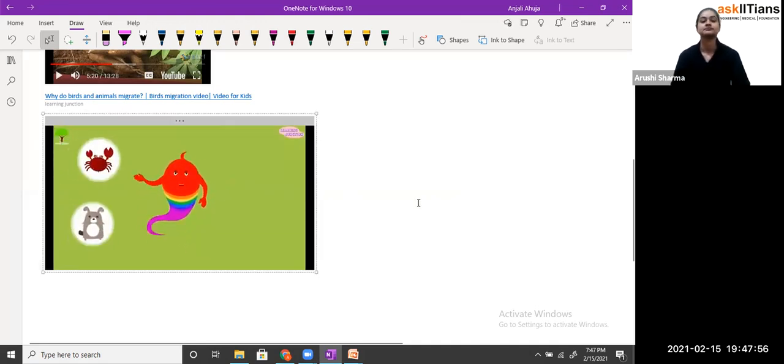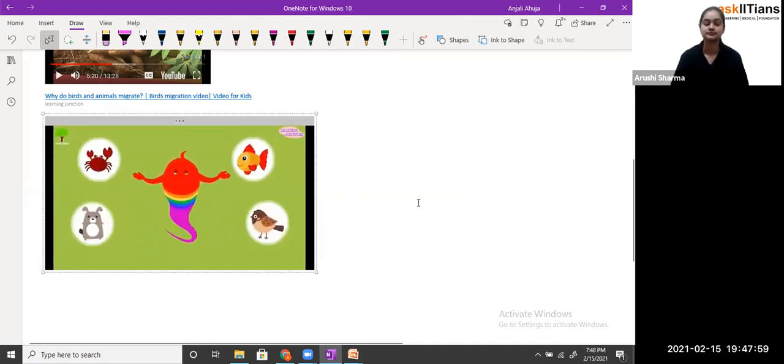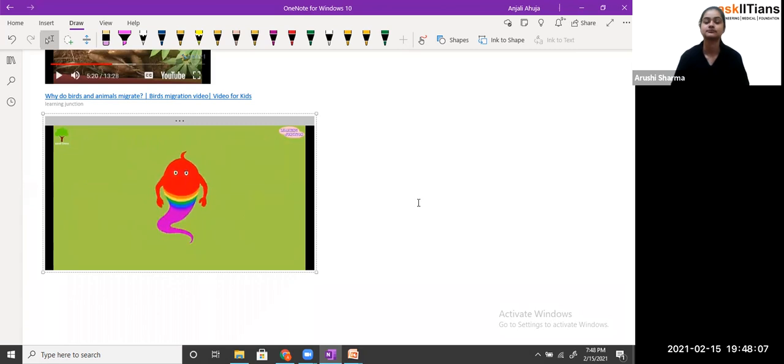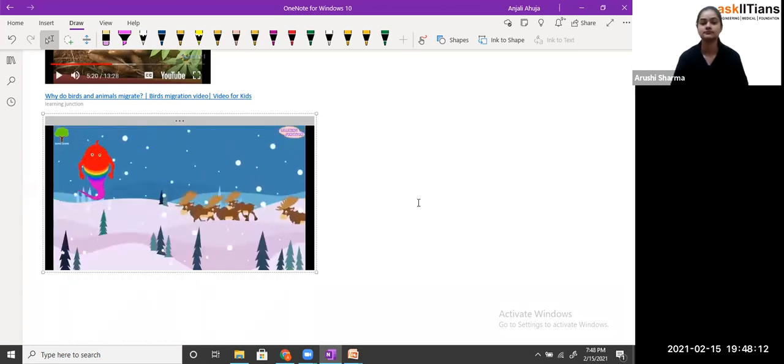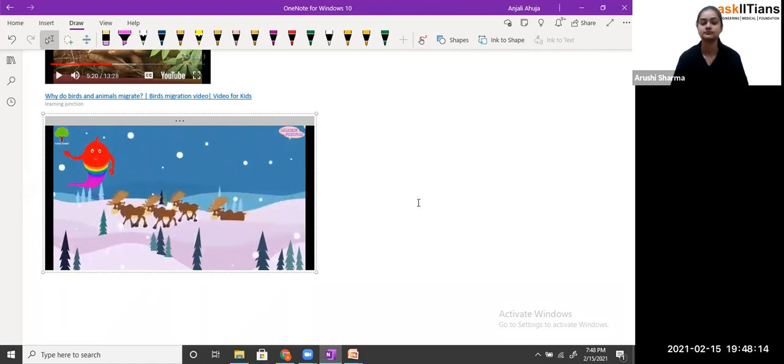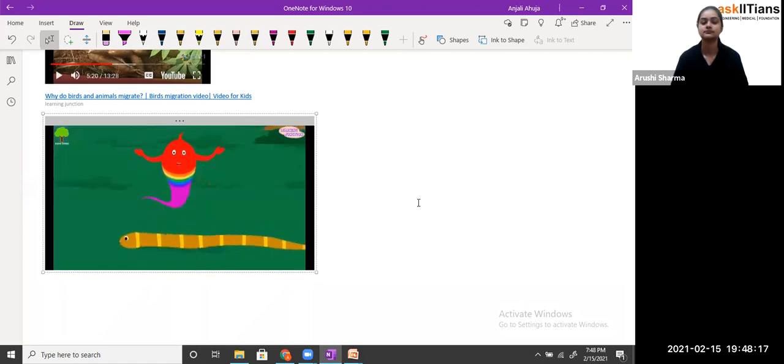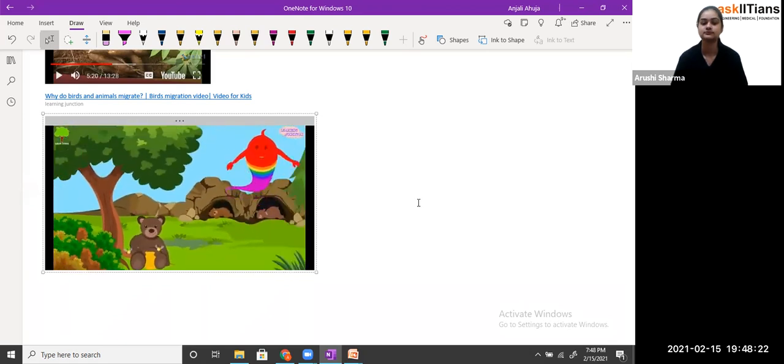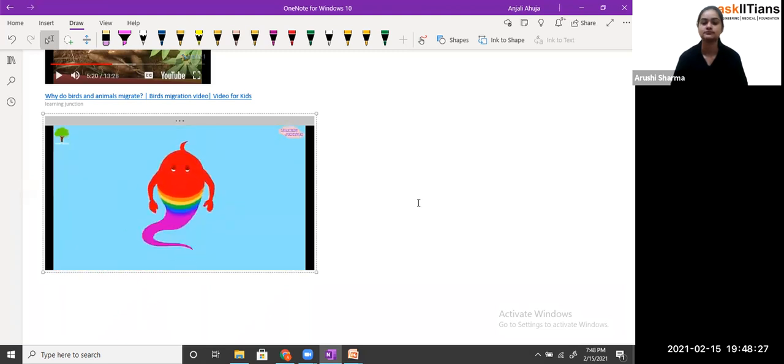Many mammals, insects, fishes, birds, and other animals move from one place to another at certain times of the year. This movement is known as migration. Animals and birds migrate for many reasons. They migrate with the change of the seasons and the weather. They also migrate to find warmer or nicer weather, better food, or sometimes a safe place to give birth to their young ones.